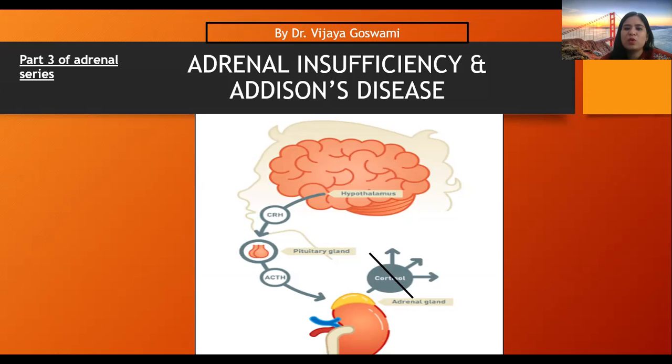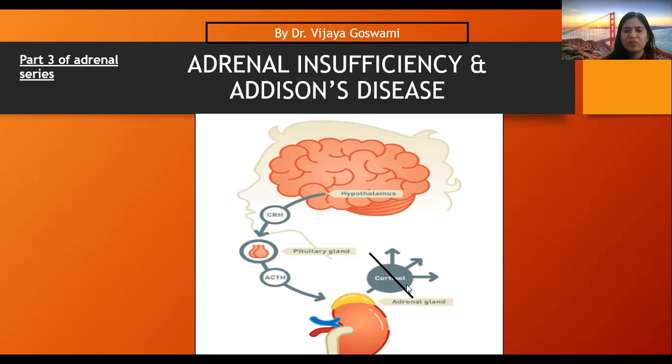So zona glomerulosa secretes mineralocorticoids, that is aldosterone, zona fasciculata secretes glucocorticoids, that is cortisol, and zona reticularis secretes androgens. All the three zones are affected in adrenal insufficiency, and mainly cortisol, which is necessary for life, and deficiency of which is fatal.